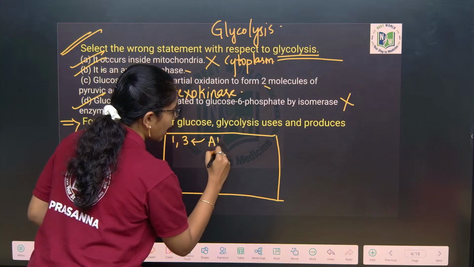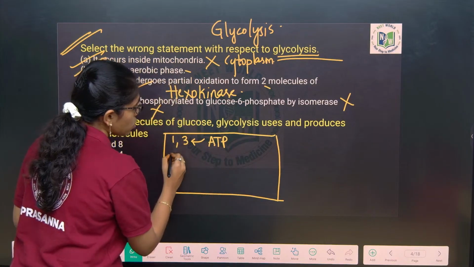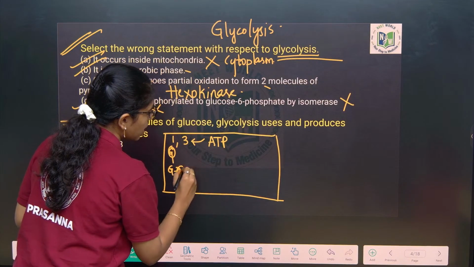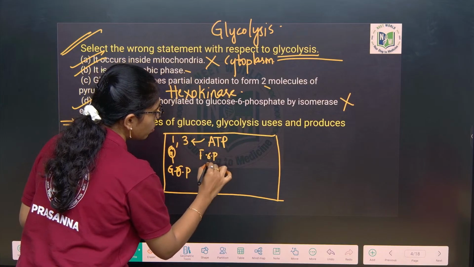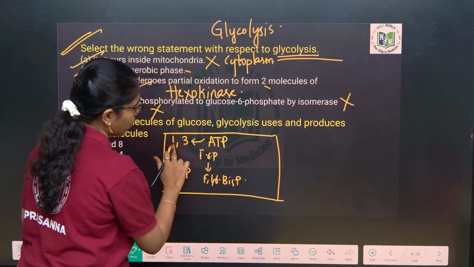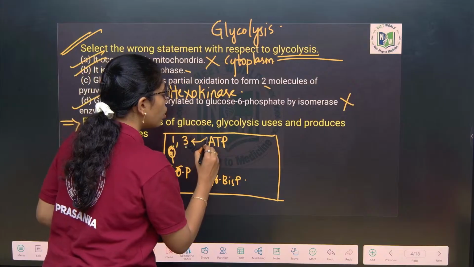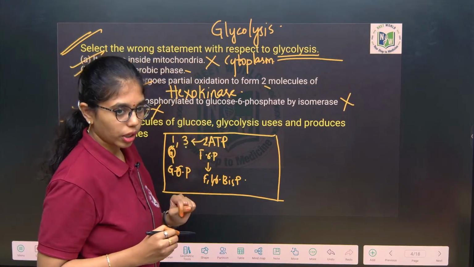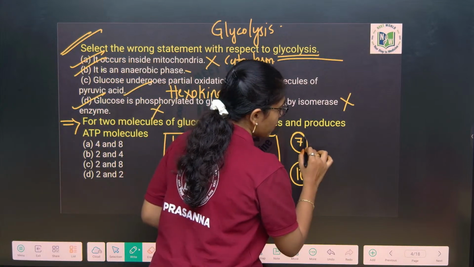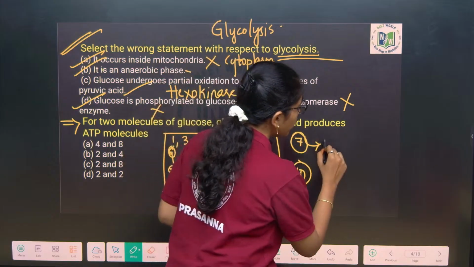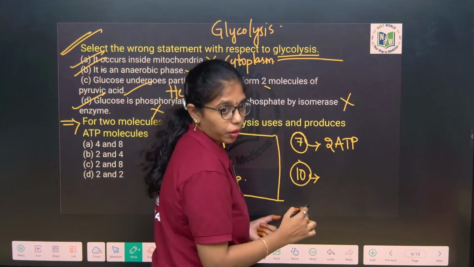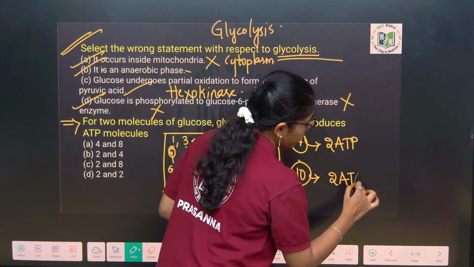First step, glucose to glucose 6-phosphate, and third step, fructose 6-phosphate to fructose 1,6-bisphosphate. So 2 ATP will be utilized per 1 glucose molecule, and ATP is released at the 7th and 10th steps. At the 7th step, per 1 glucose molecule, 2 ATP will be released. And the 10th step, the last step of glycolysis, here also 2 ATP will be released.